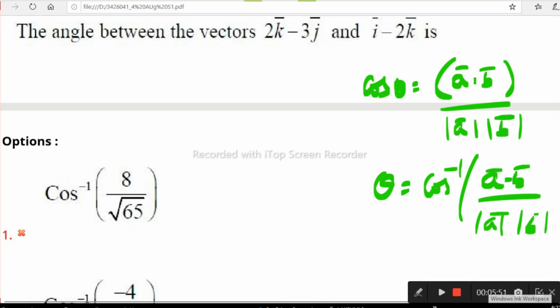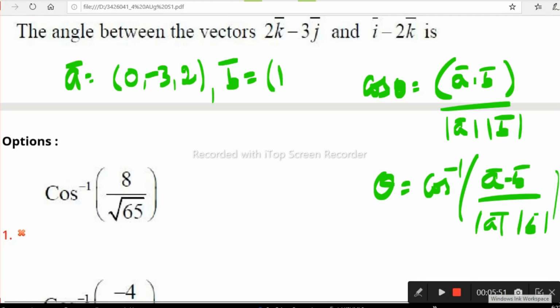You know well. So take the given two vectors, clearly 2k minus 3j and the other one is i minus 2k. Let a be the first. I am writing simply in ordered triad, there is no i term here. The i coefficient is 0, j is minus 3, k is 2. If you write like this, time will be saved. And b we can take as i is available, its coefficient is 1, j is missing so 0, k coefficient is minus 2. You know how to find a dot b and mod a, mod b.